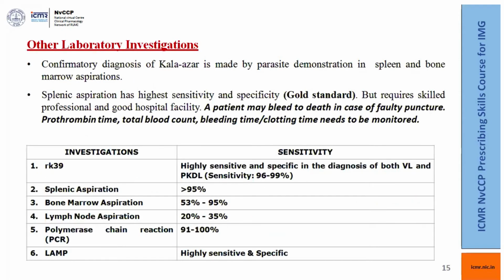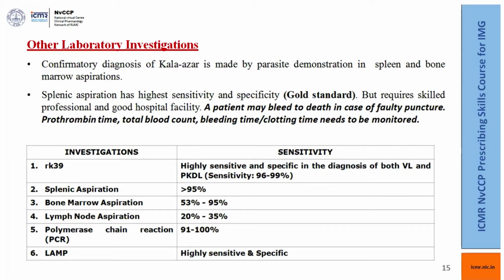The other laboratory diagnosis investigations include the confirmatory diagnosis, which is made by parasite demonstration in the spleen and the bone marrow. However, splenic aspiration has to be done with skilled hands, and it requires prothrombin time, total blood count, bleeding time, and clotting time, which need to be monitored. A patient may bleed to death in case of a faulty puncture. As you know, the spleen is a storehouse of blood. About half a liter of blood is almost stored in the spleen. So this is the long list of investigations which we can do.